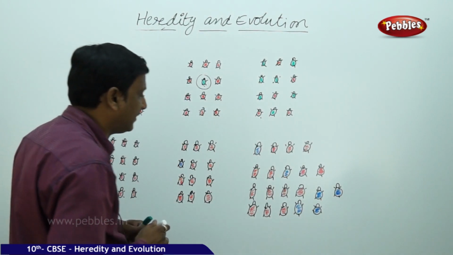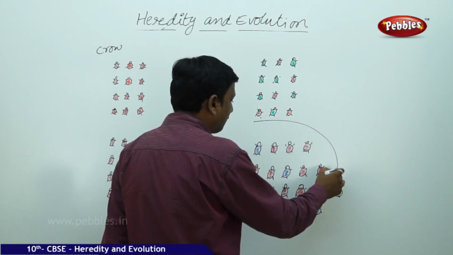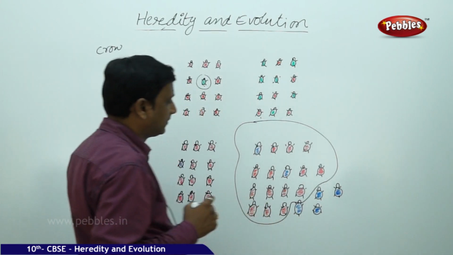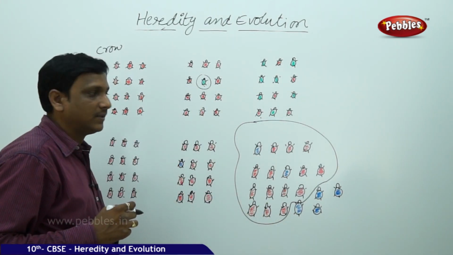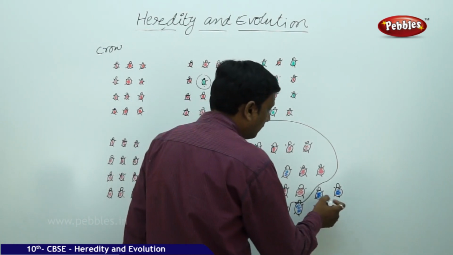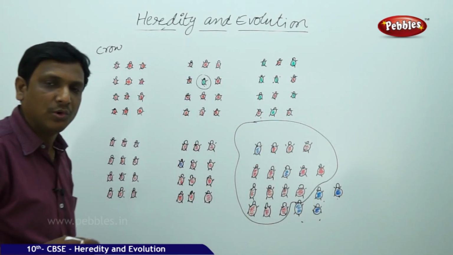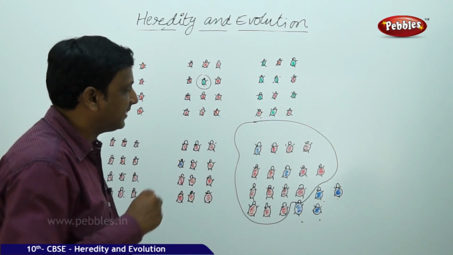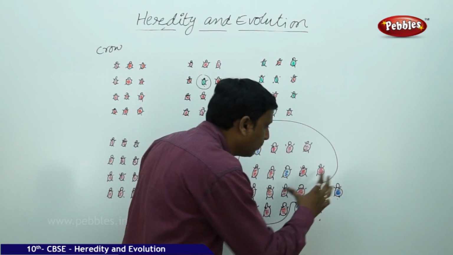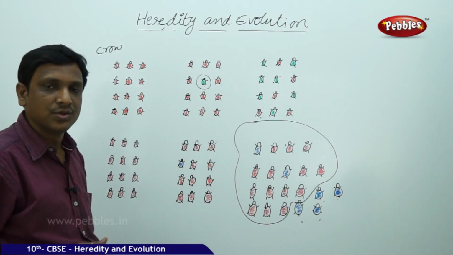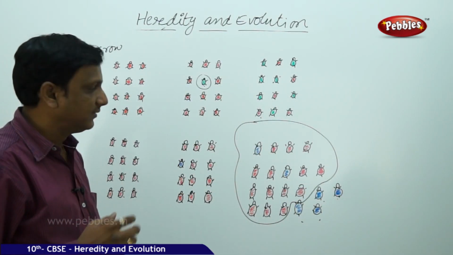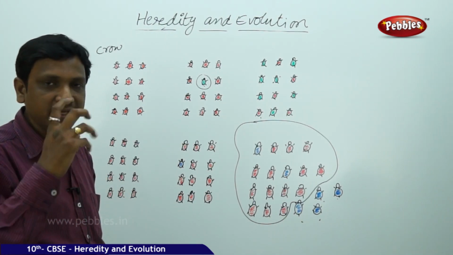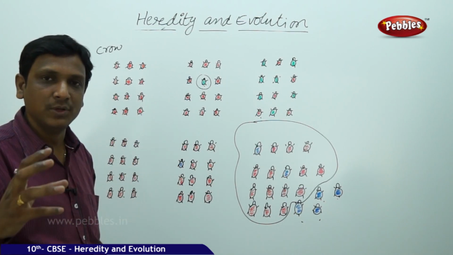Now suddenly what happened? An elephant stepped on these beetles. This is the elephant foot. The elephant stepped and all the beetles died except a few which are blue. Only a few blue beetles survived. The rest of the beetles died. So only these 4 blue beetles remain. So what happens? The blue beetles continue their progeny. After generations and generations, mostly the new generations will be blue.